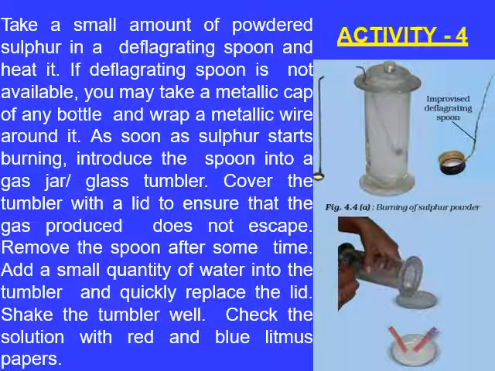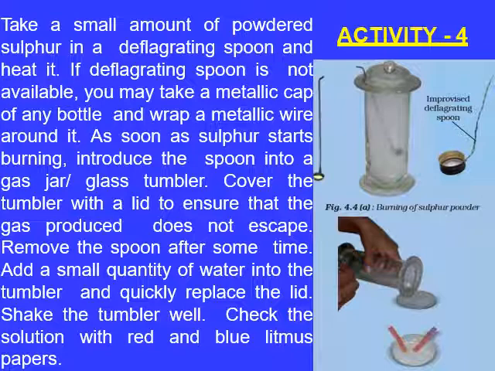Now the next activity we have to perform is we have to take a small amount of sulfur powder in a deflagrating spoon. If it is not available, take a metallic cap in place of the spoon and wrap the metallic wire around it. Now, as soon as the sulfur starts burning, introduce this spoon, or whatever cover you have taken, into the glass or jar or glass tumbler.